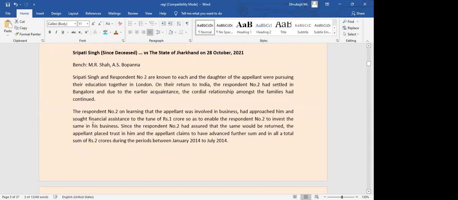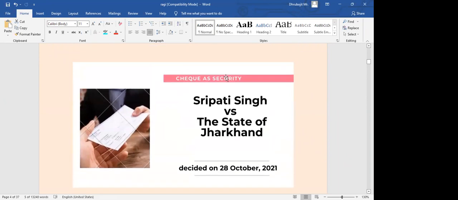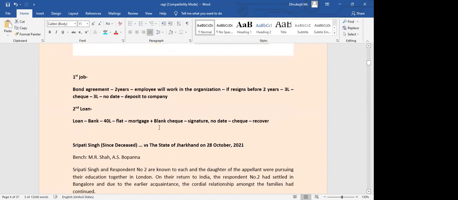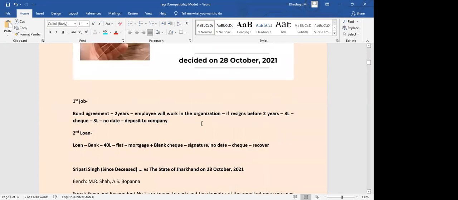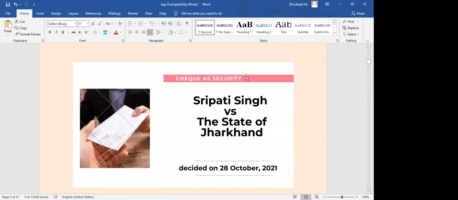So in such cases, wherein a check is given as security, like I mentioned in these 2 cases, the party cannot assume that my check will never be deposited. It may be a formality, but in case the check is deposited and it's dishonored, the party cannot simply escape. It becomes a criminal offense, wherein the person may even go to jail for up to 2 years, or may be fined twice the amount of money. He may be fined also.